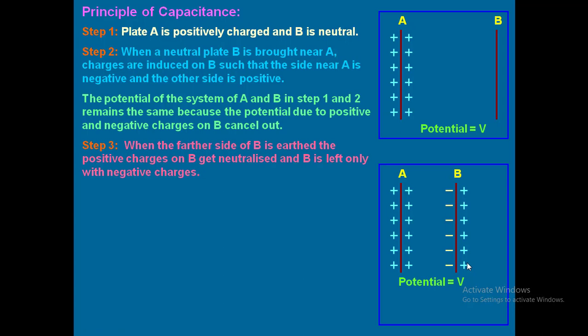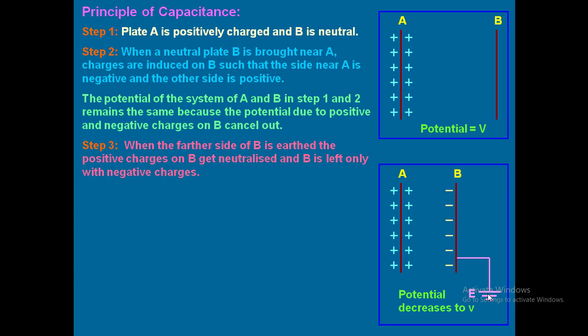When the farther side of B is earthed, what I'm going to do now is give the earth connection here. For which plate? For plate B. Whenever you give the earth connection, what happens? The positive charges are said to be neutralized by earth, so that only negative charges are present on B.